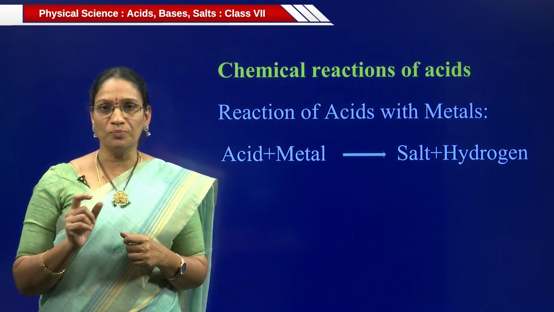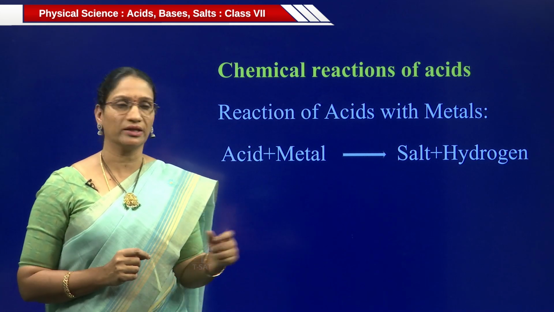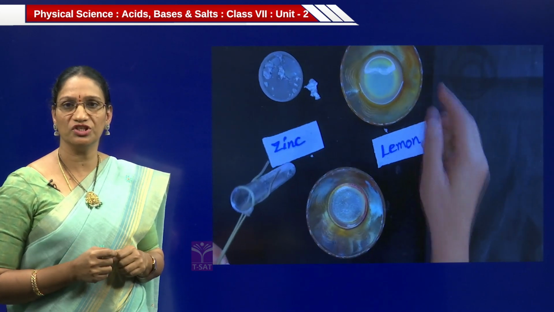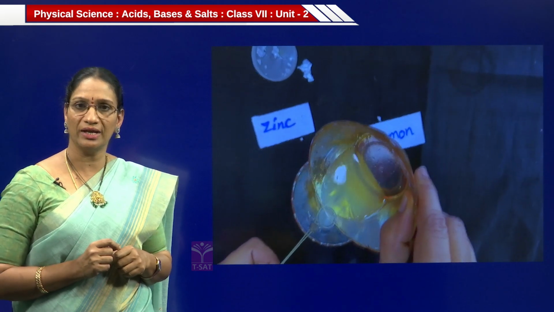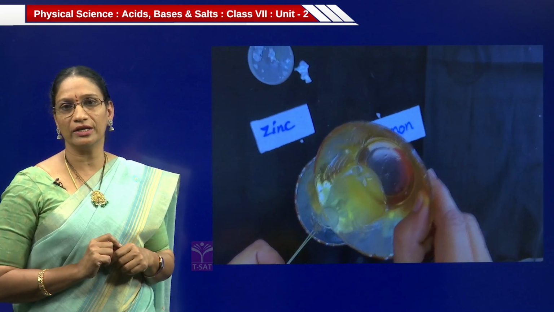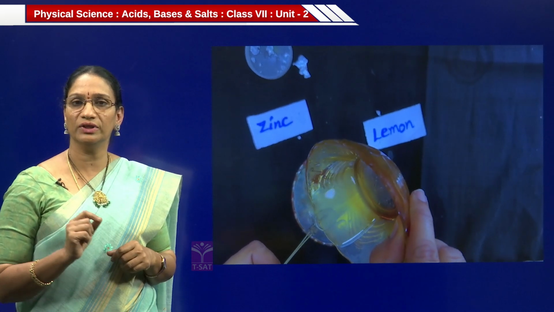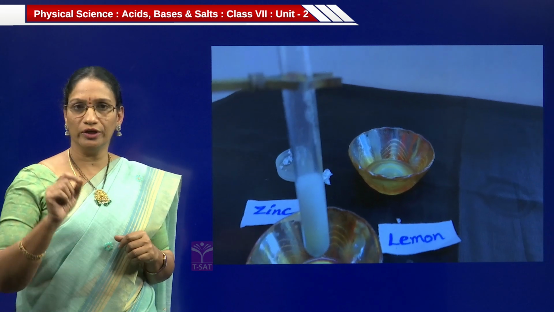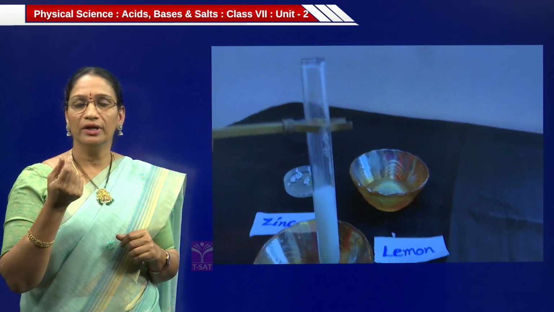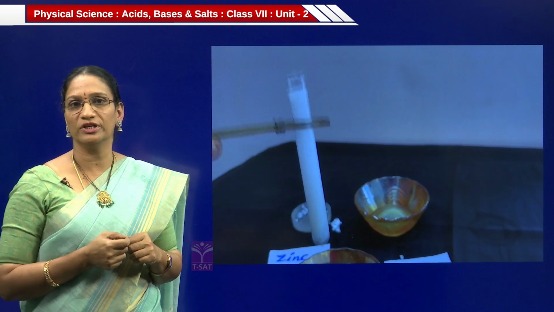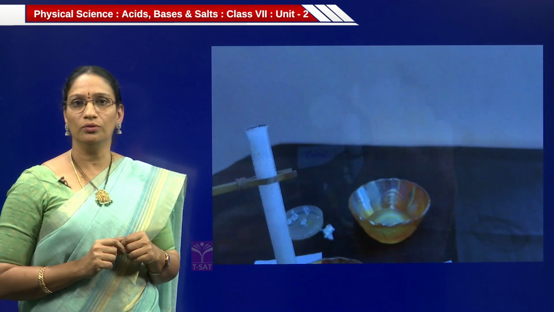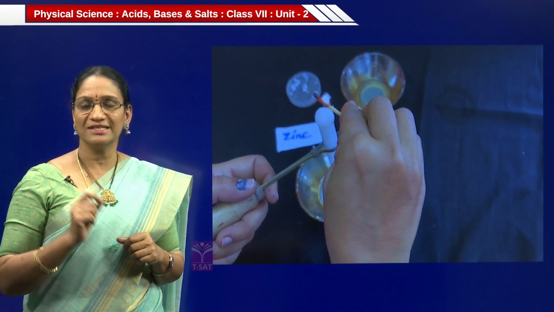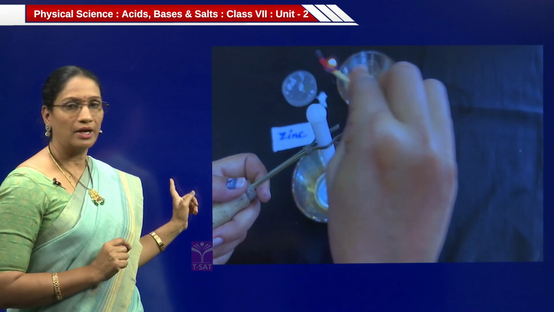Let us see the pop sound and the hydrogen gas liberation in this activity. Take some zinc granules. Zinc is a metal here. So, 2 or 3 pieces of zinc granules. Add lemon juice. It is a natural acid. Add lemon juice to the zinc granules, a metal here. An acid is reacting with metal. Observe the reaction carefully. A reaction is going to take place in that test tube, and a colorless gas with bubbles is coming out from the test tube. Just hear the sound. Yes, it's a pop sound. It indicates the liberation of hydrogen gas.